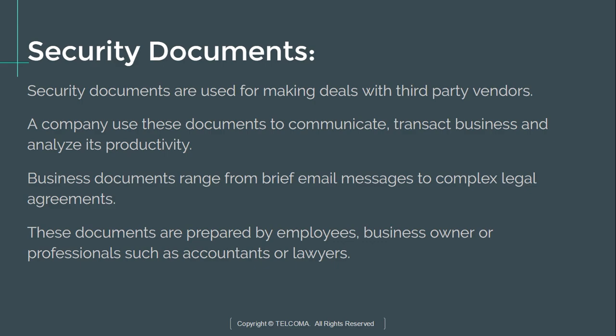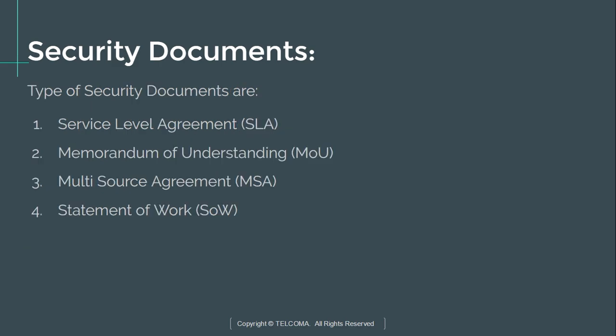These business documents or security documents range from a brief email message to complex legal agreements, and these documents are prepared by an employee or the business owner, or can be prepared by professionals such as accountants or lawyers. The types of security documents are SLA, service level agreement; memorandum of understanding, MOU; multi-source agreement, MSA; and the statement of work, that is SOW. So let's discuss this in detail.